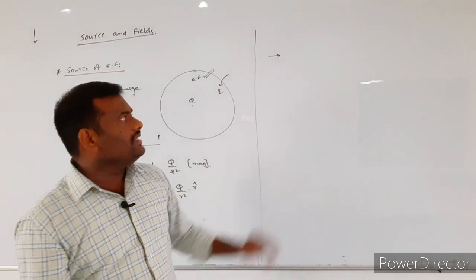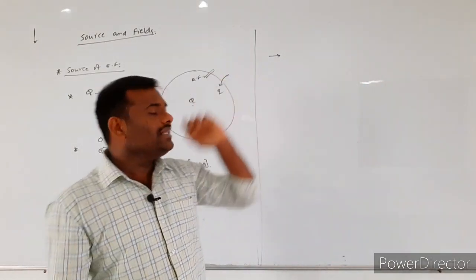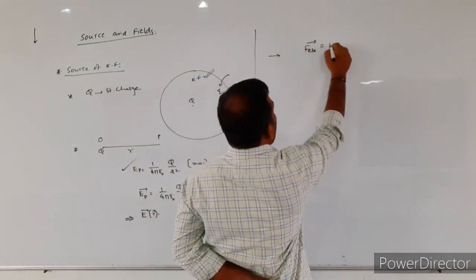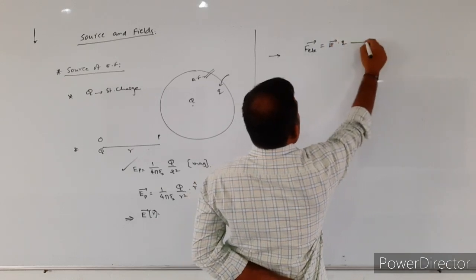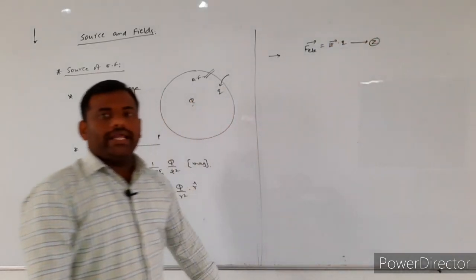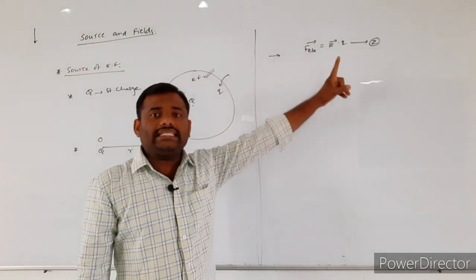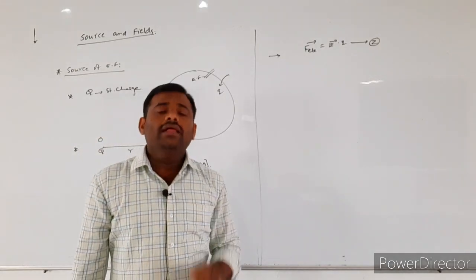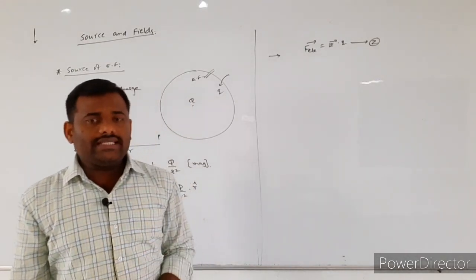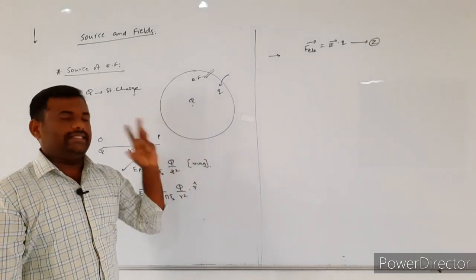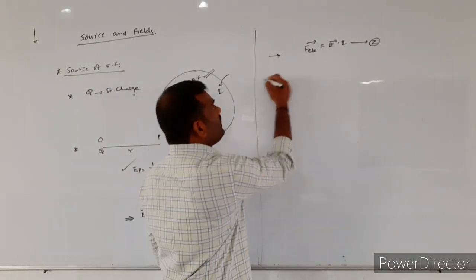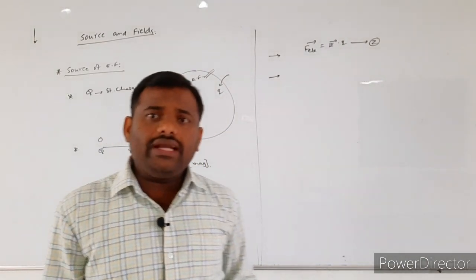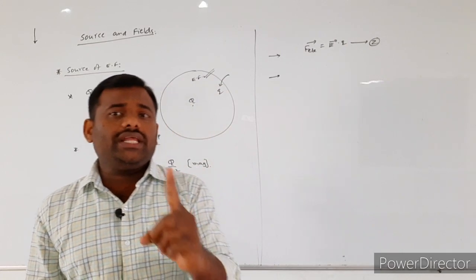That amount of electrostatic force, F electric, is given by E bar into Q. F electric is given by what? E bar into Q, where E bar is indicating the electric field intensity and Q is indicating what? The magnitude of the charged particle which has entered the given electric field region. Okay, now here the electric field is produced by whom? The electric field is produced by the stationary charged particle.